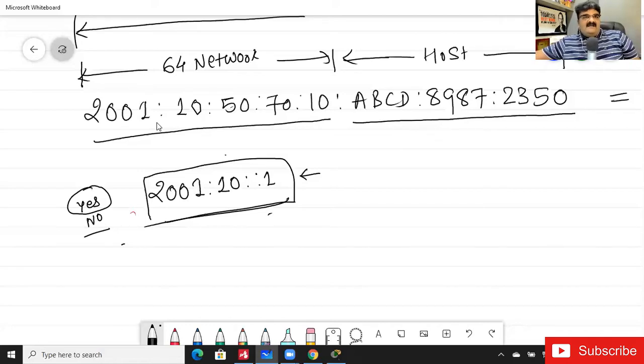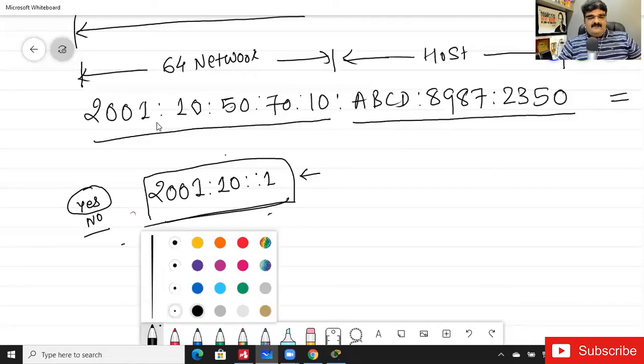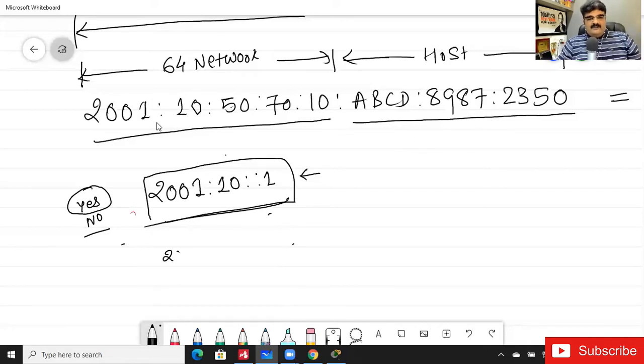Second thing, if I convert it into the full form, it will be 2001 colon 10 colon 0 colon 0 colon 0 colon 0 colon 0 1 2 3 4 5 6 colon 1. Yes, Utpal bhai, you are absolutely right. It is the way we can assign.